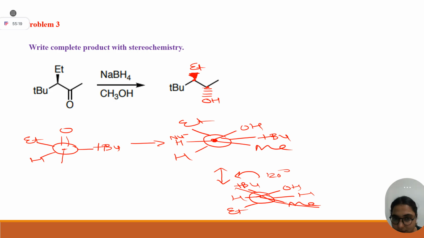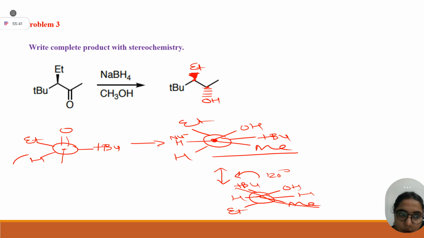Please repeat. Okay. See, students, you have to draw the remaining substituents onto these chiral centers. You can see which groups are opposite to each other: tertiary butyl and methyl. Till this structure, is it clear?